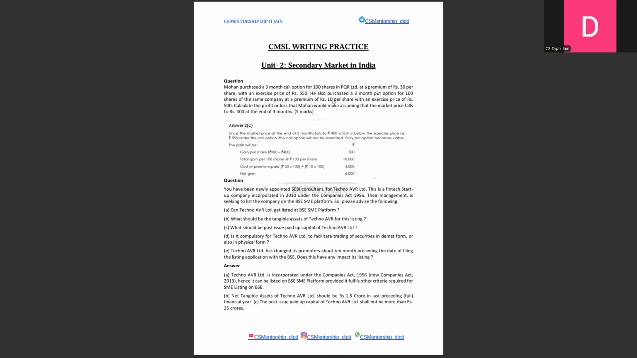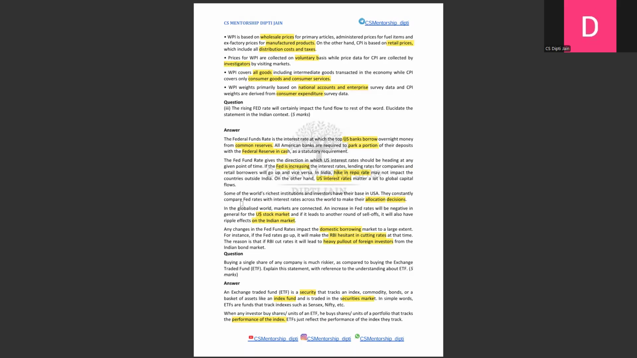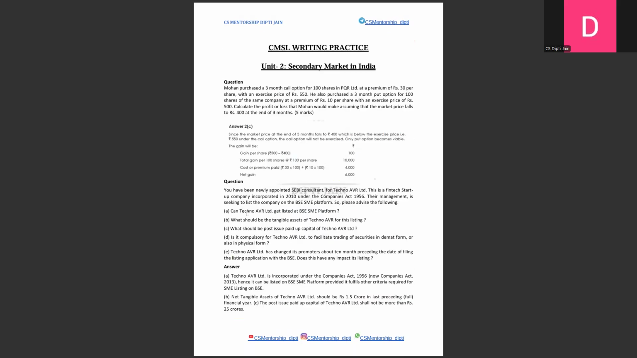The first question here has information related to a case-based question. If you see here, the information is not a lot. They are just telling you that their management is seeking to list the company on the BSE SME platform. When the question is not lengthy, I would suggest you directly skip to the questions in the pointers, right? The first question is whether Techno APR can get listed at the BSE SME platform. Definitely no information is given. So what we can write here is, if it's a company, it can definitely get SME listed.